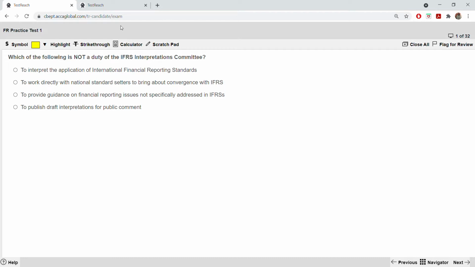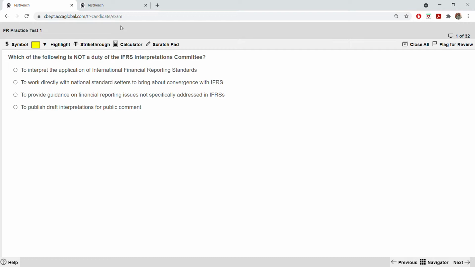Okay, so let's start. Which of the following is not a duty of the IFRS Interpretation Committee? You'll be taught what this IFRS Interpretation Committee is. To answer this question, you have to know what the duties of the IFRS Interpretation Committee are, which will be taught in financial reporting. It will be there in your textbook, so if you have the textbook, go through it. Once you know the duties, only then will you be able to identify which of these is not a duty.